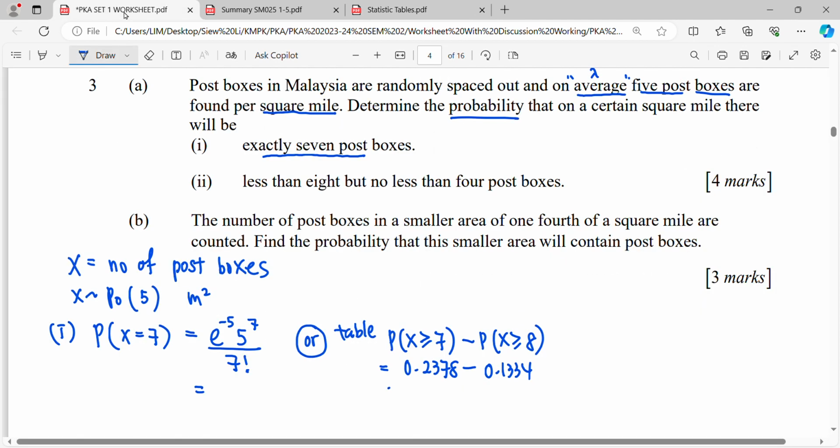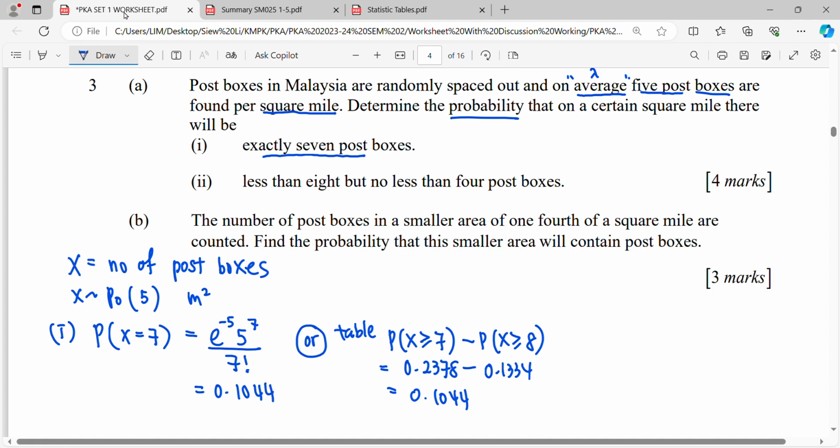So you can get 0.1044. But if you use a calculator, the decimals are a bit different; you can give your answer to more than 3 significant figures and that will be enough. Alright, so what's the answer from this? 0.1044 also. Same.